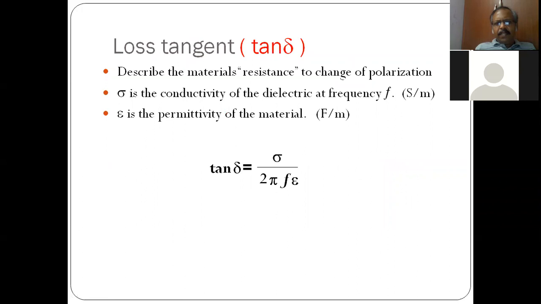Next is the loss tangent. It's a very important parameter at high frequency. Otherwise it is called tan delta. These things you might have come across in transmission lines, which is very important in the design of PCB. So you know this expression for tan delta, which is inversely proportional to frequency.